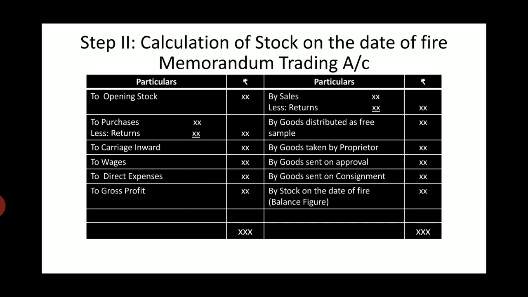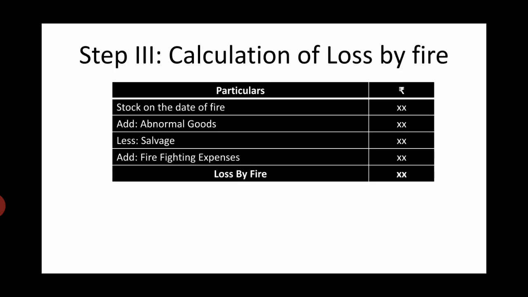Say for example, if the net sale figure is 9 lakhs and the gross profit ratio is 30%. So 30% of 9 lakhs comes to rupees 2,70,000. So our gross profit is rupees 2,70,000. Now once this figure is calculated, then when we close down this account, we will get a balancing figure on the credit side, and that is called the stock on the date of fire. Now by this, step number 2 gets over. Now let's proceed towards step number 3.